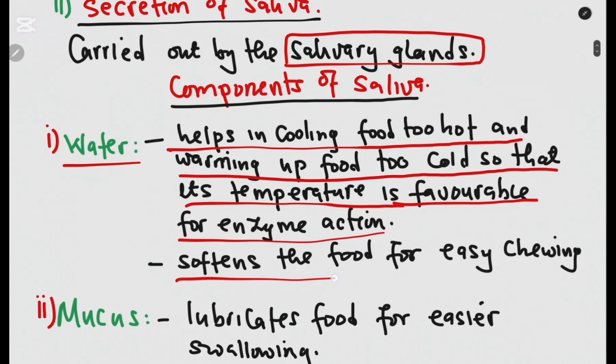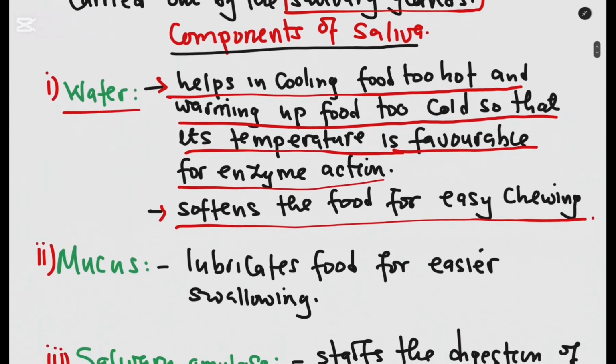The other one is that it softens food for easy chewing. Just imagine you put a biscuit in your mouth. What happens? It melts, and that way it is easy for you to chew and also to swallow. So saliva softens the food for easy chewing. Then in the saliva you find mucus. Okay, mucus. What is the function of mucus? The function of mucus is just to lubricate the food for easy swallowing.